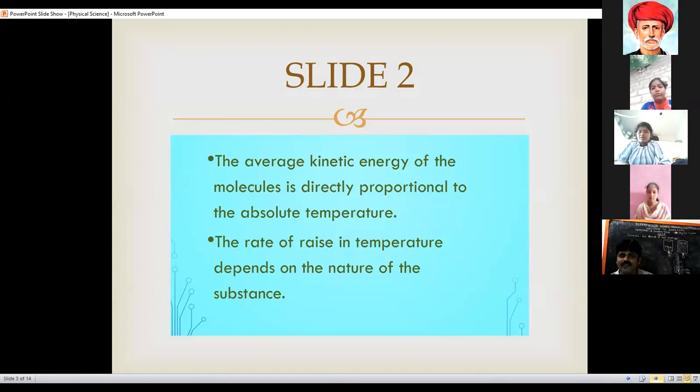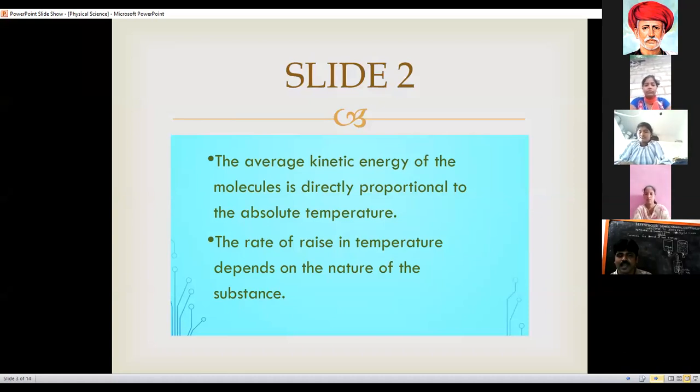The rate of rise in temperature depends on the nature of the substance. These two concepts we know by using some activities also. In previous class, we discussed about these two concepts also.